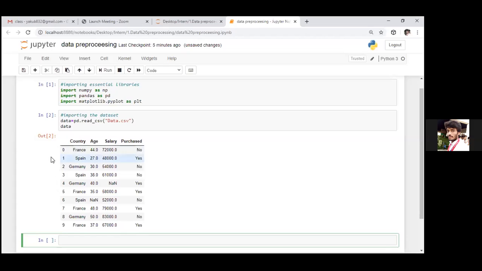So here in this data set, what do we have? We have the index and country column. After that, we have the age column. After that, we have the salary column. After that, we have the purchased column.